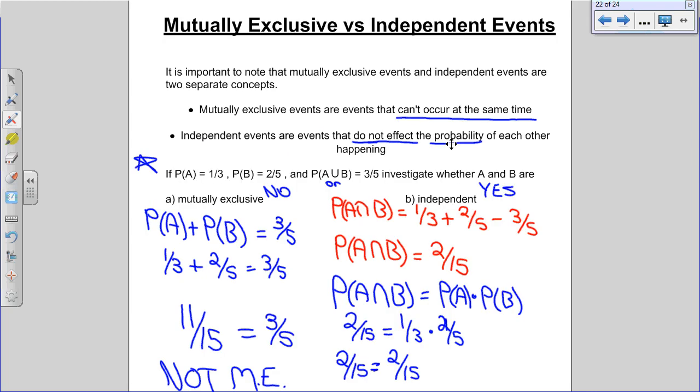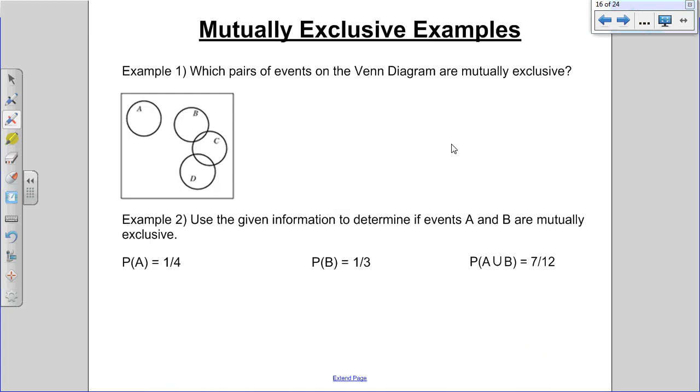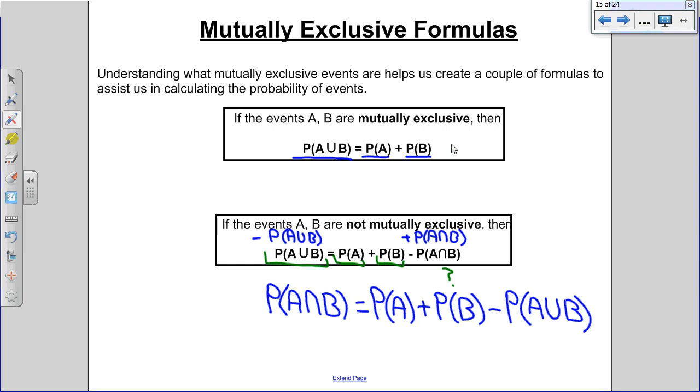So you're going to ask yourself, are these things mutually exclusive or are they not mutually exclusive? In this case, do you know? You never said in the question, did you? And the only way to test is to already know what A union B is. So you're kind of hooped. You don't really know which way to go with it.